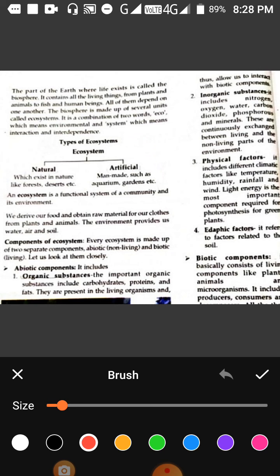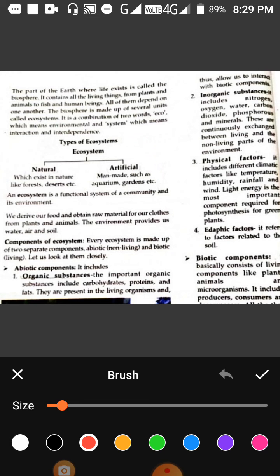The abiotic system has different components. The first part is the organic. What is organic? The word itself means which is found in living things. The component of a living organism is organic. This basically contains the components which are present in our body, plants and animals. They are the carbohydrates, proteins and molecules.